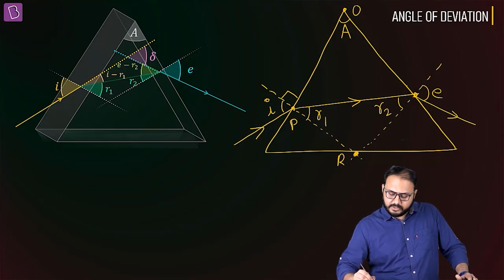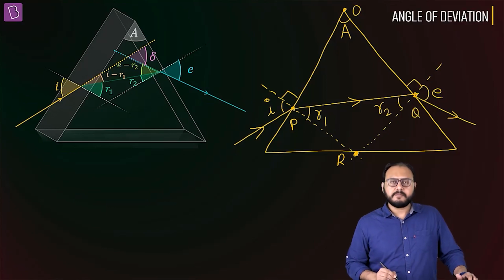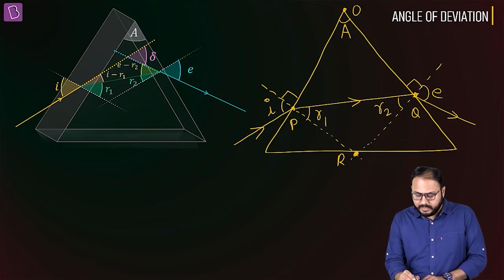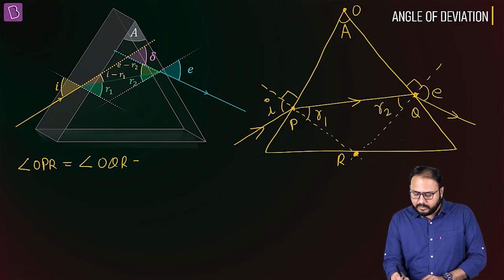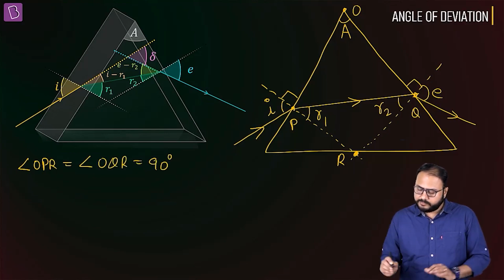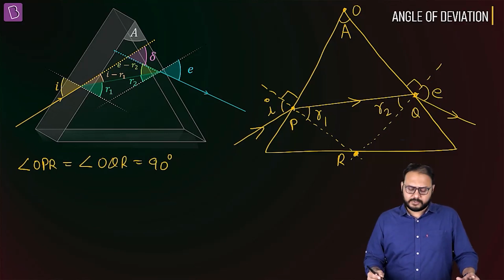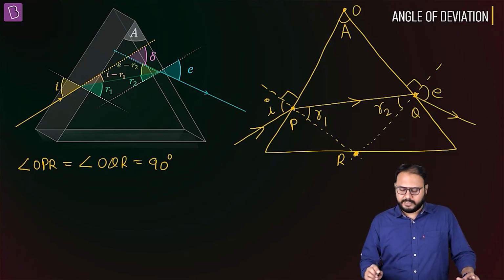Definitely. So the angles OPR and OQR, aren't they both 90?